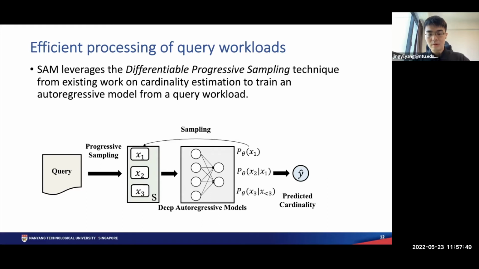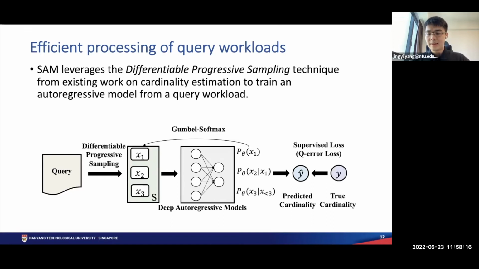If one has a deep autoregressive model of the joint data distribution, a technique to predict the cardinality of a query is called progressive sampling, which works by progressively sampling in-range values from the conditional probability distributions. If we replace the sampling step by the combo softmax sampling operator, we make the entire process differentiable.